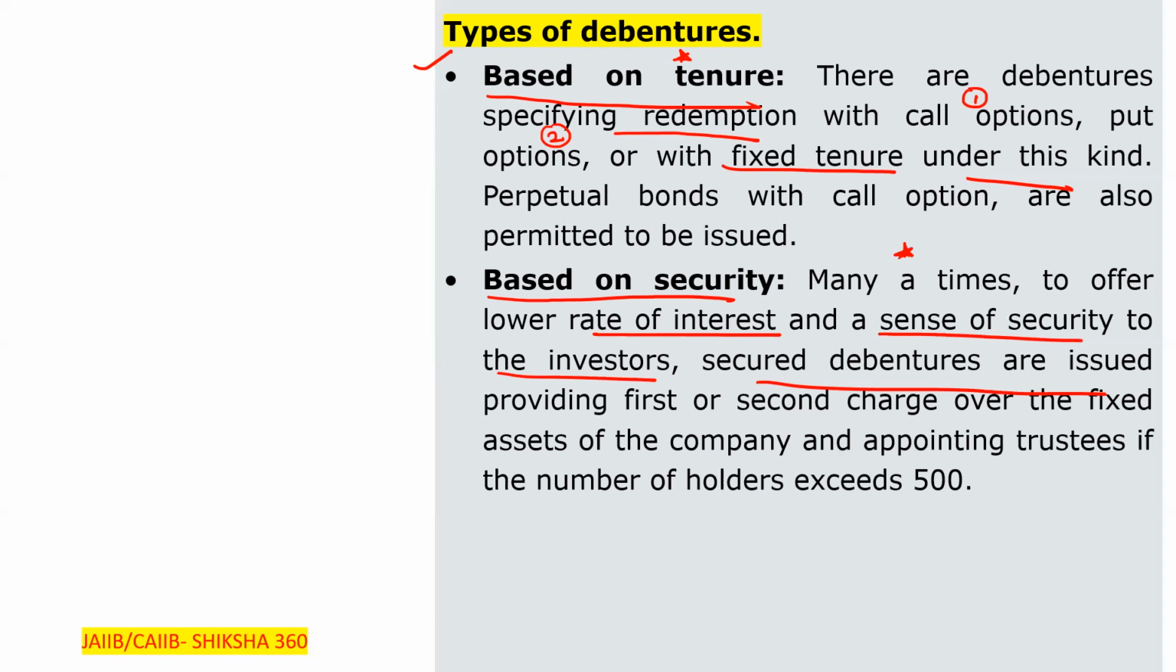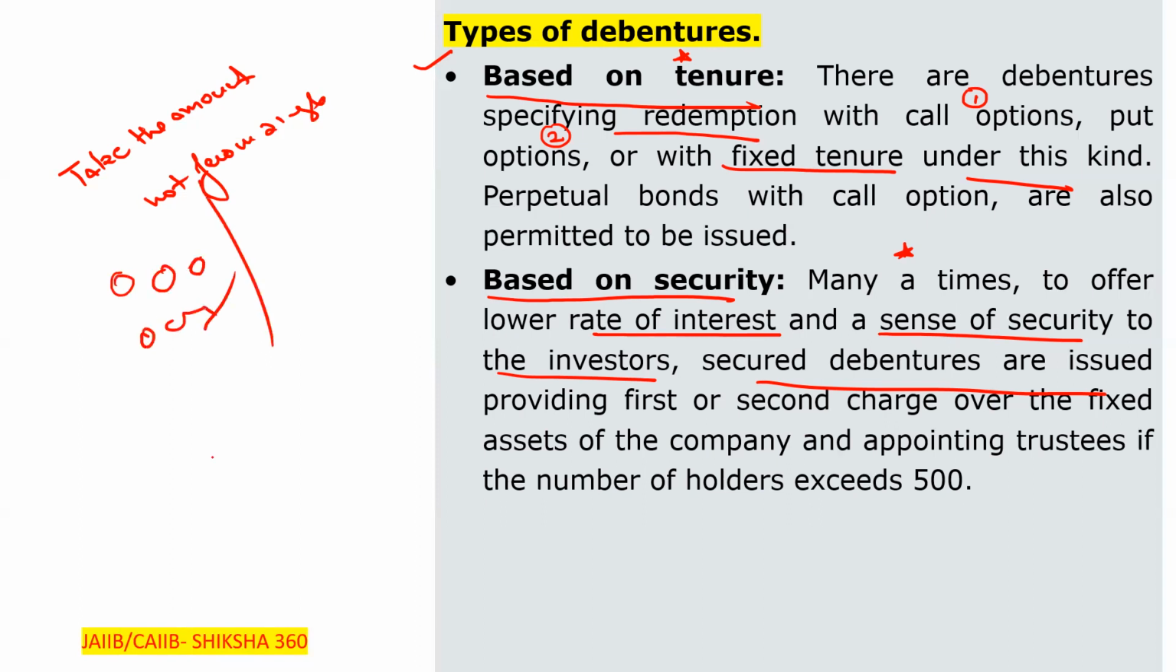So debenture in simple language, hope you understand, is basically taking a loan, taking the amount not from a single person but from different persons. That is the debenture. Basically, it is like a certificate that says you will get this much amount, and we will refund you after that much period.